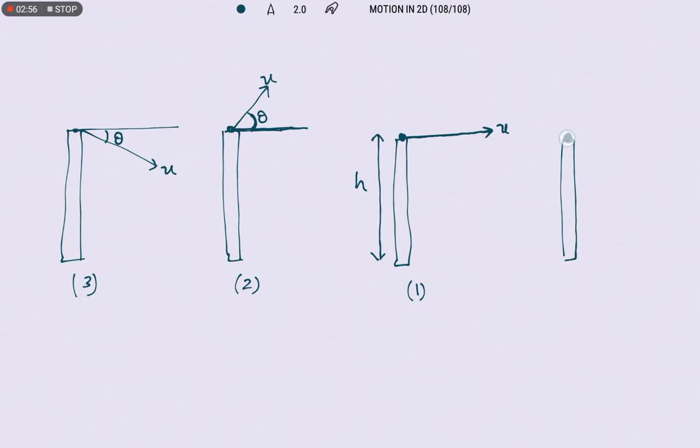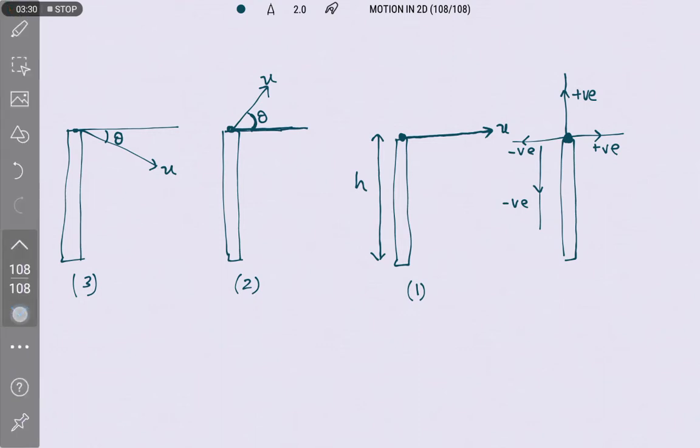So we know that above the reference point, the physical quantities can be taken as positive. Towards the right, the physical quantity is taken as positive, and towards the left the physical quantity is taken as negative. Downward from the reference point can be taken as negative. So these are the sign conventions we are going to take for this kind of motion. Now let us discuss one by one.